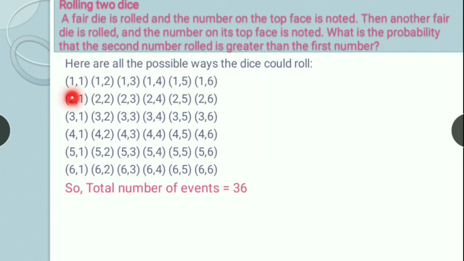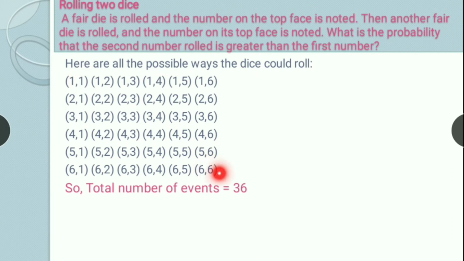This will not come because 1 is smaller than 2. This can't come, they are equal. This can come, this will come, this will come, this will come. So you can see that all the numbers above this diagonal, this is my diagonal, 1 1 2 2 3